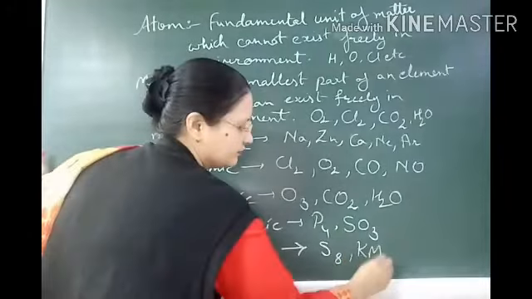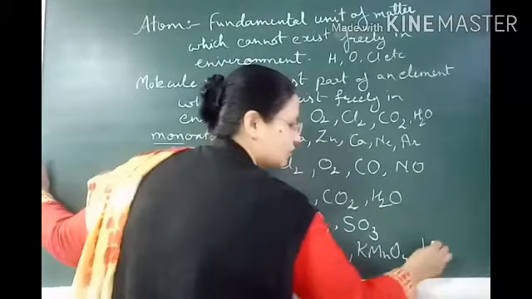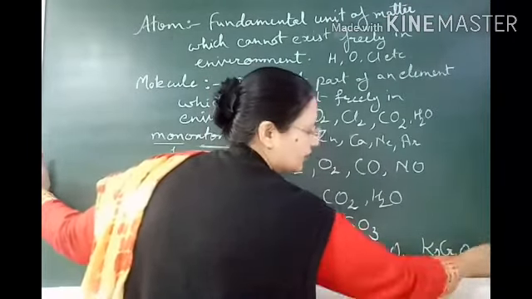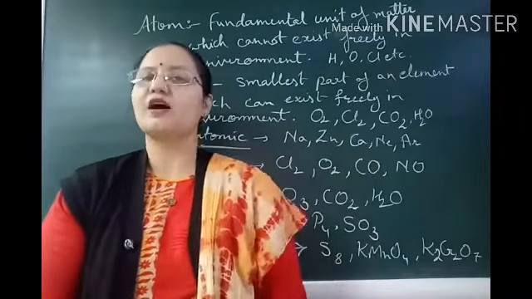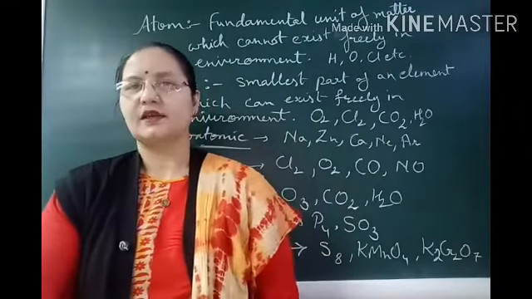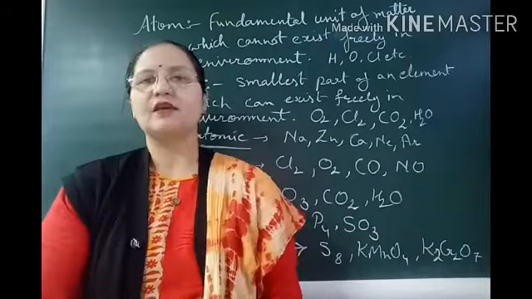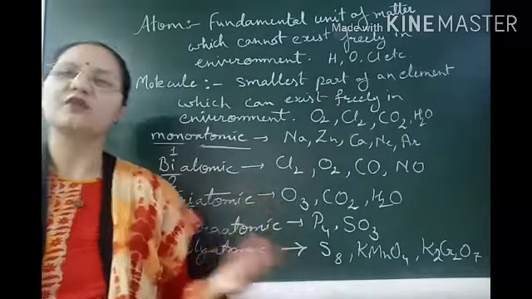KMnO4, potassium permanganate, K2Cr2O7, etc. We can say that molecules may consist of a number of atoms, and on the basis of the number of atoms present in them, they may be named as mono, di, tri, tetra or poly.